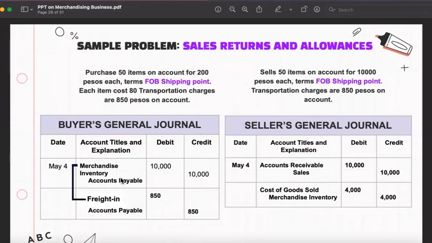So instead of two entries, make it just one entry, a compound entry. You can debit merchandise inventory 10,850 and credit accounts payable 10,850. Whereas the seller's entry is only to recognize the sales and the update of the inventory, which is a reduction of his inventory due to sales.